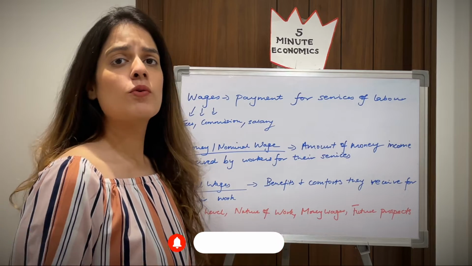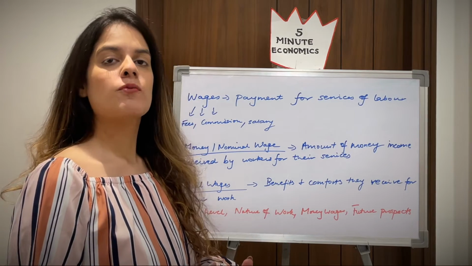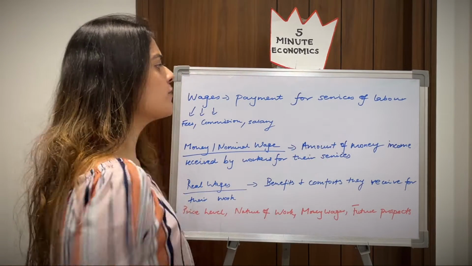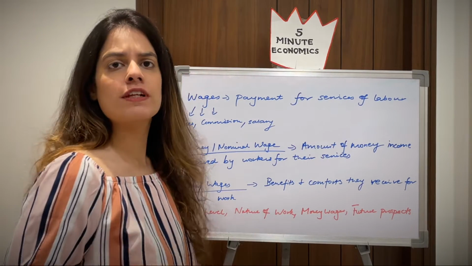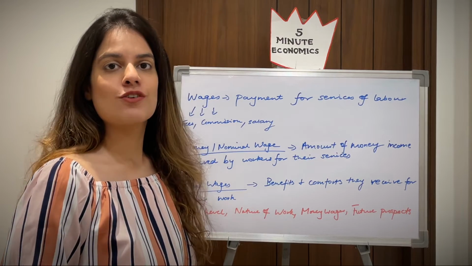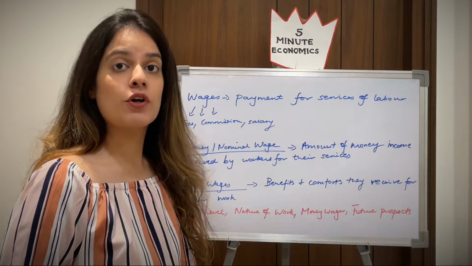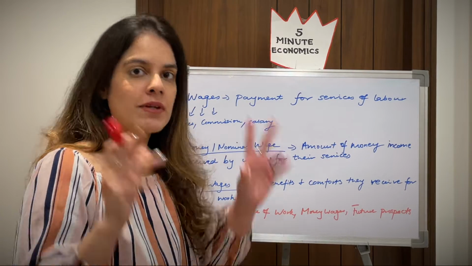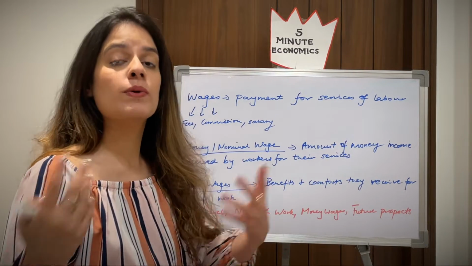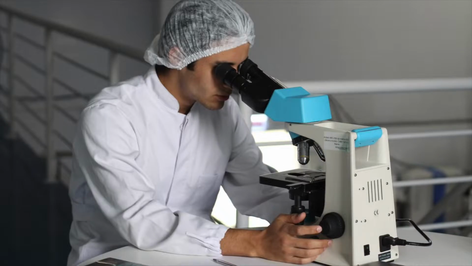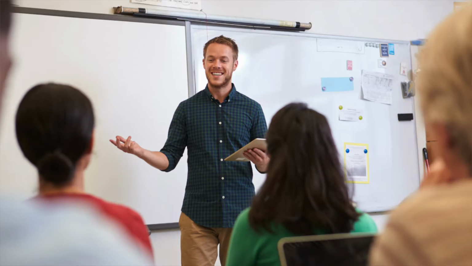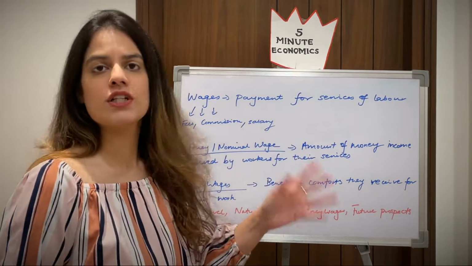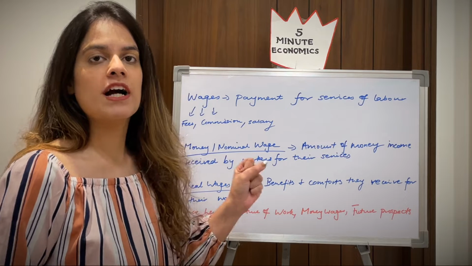So guys, before moving on to the theories, let me briefly explain what exactly wages mean. Wages is any kind of payment made for the services of labor. So we study the 4 factors of production: land, labor, capital, and entrepreneur. And what does labor get? Labor gets wages. Labor doesn't only mean the labor who builds houses, but we can have labor in the form of a doctor's services, lawyer's services, teacher's services. They all are paid in different forms. They may be given fees, commission, or salary. So all of this comes under wages.